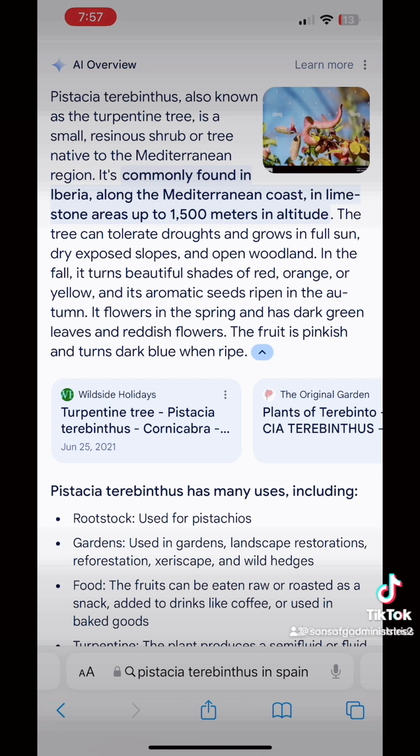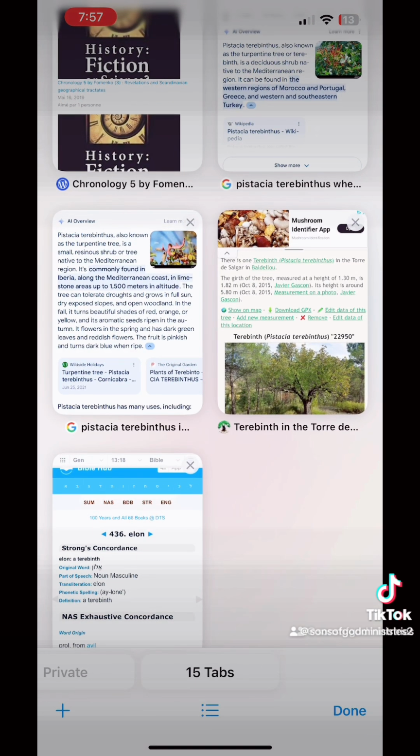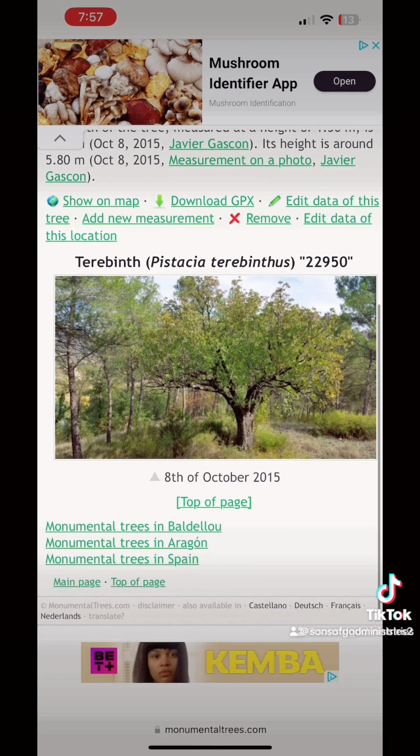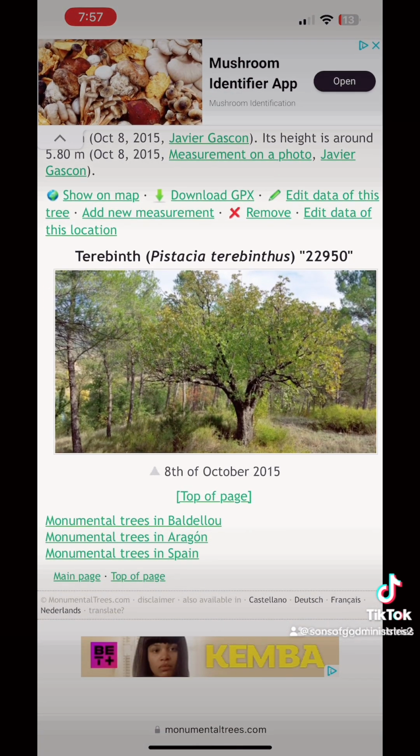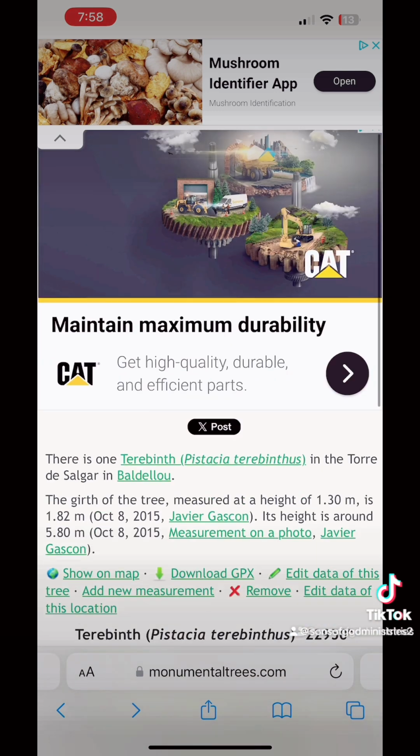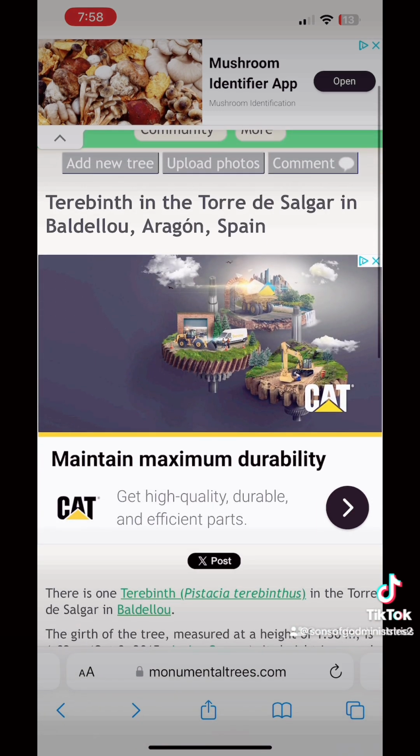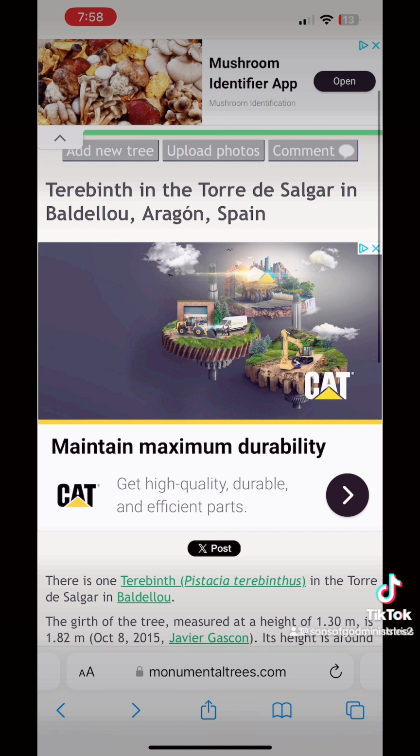It's commonly found in Iberia along the Mediterranean coast. Let's keep on looking at this, you guys. All right, so I'm pulling this up now. This is the terebinth, Pistacia terebinthus. Where at, though? In the Torre de Selgar in Valladolid, Aragon, Spain. That's right, my friends, Spain.